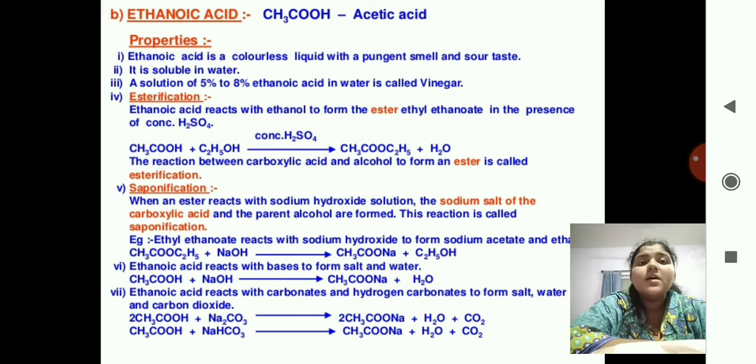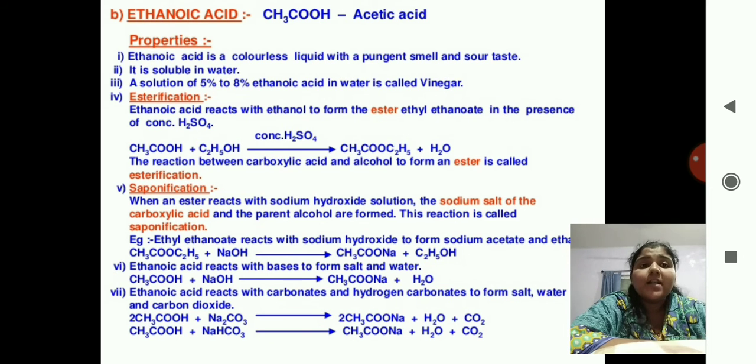Next you have ethanoic acid. Ethanoic acid is CH3COOH, that is acetic acid. Okay. So properties are, ethanoic acid is a colorless liquid with a pungent smell and sour taste. Next, it is soluble in water. A solution of 5% to 8% ethanoic acid in water is called vinegar.